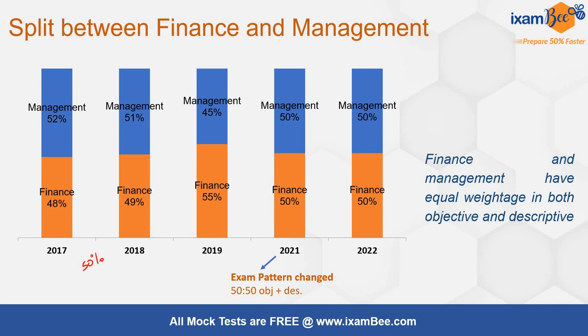Sometimes management was a little more, sometimes finance was a little more. After 2019, when the exam took place in 2021, there was a pattern change in the examination, and we moved to a 50% objective and a 50% descriptive exam pattern. Since then, the split between management and finance has been exactly 50%.